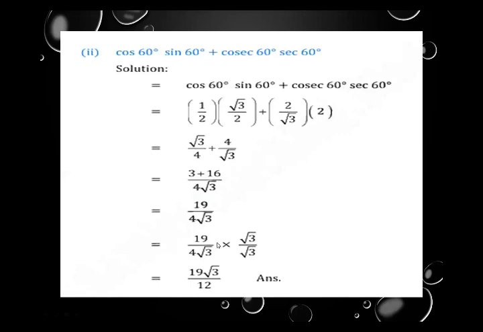Now in the numerator multiply 19 and root 3, it becomes 19 root 3, whereas in the denominator 4 will multiply by 1. 4 multiplied by 1, answer is 4. Then root 3 multiplied by root 3, answer is only 3. And at the end we multiply 4 by 3, answer is 12. So that's why we write 19 root 3 divided by 12.